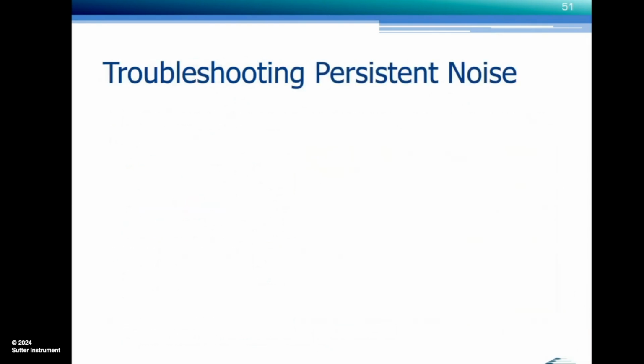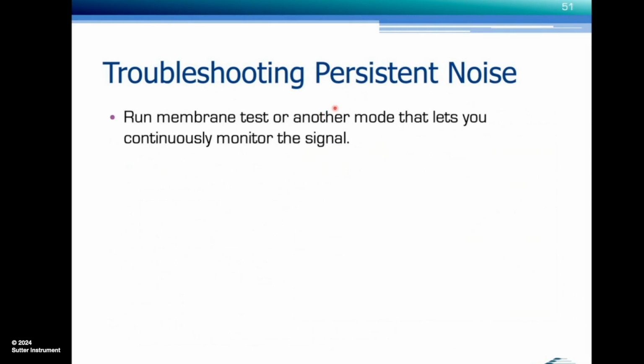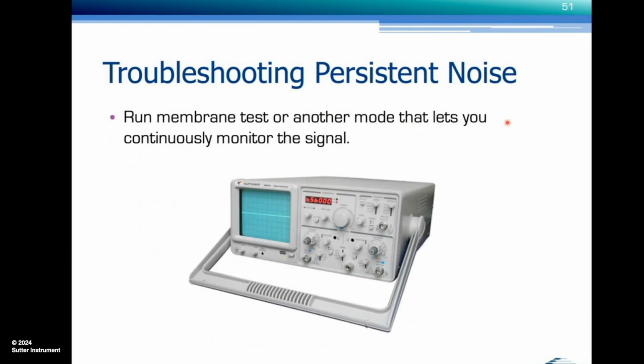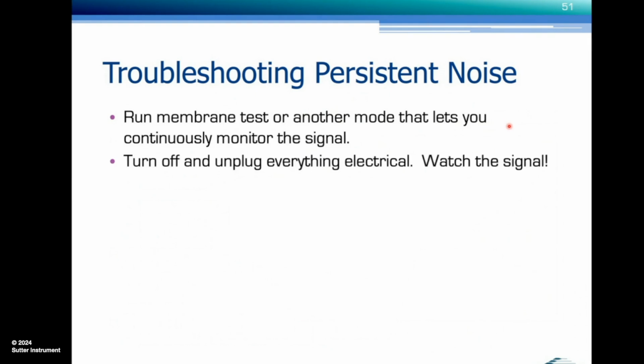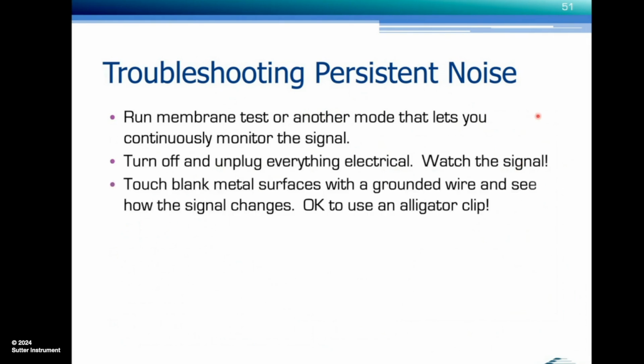How can you troubleshoot persistent noise? You want to run a membrane test or another mode that lets you continuously monitor the signal. If you have one, use an oscilloscope. My experience shows that these don't exist anymore in a lot of electrophysiology labs. You want to turn off and unplug everything electrical and watch your signal change. If it changes when you unplug something, then there you have your culprit. You want to touch blank metal surfaces with a grounded wire and again see how the signal changes. When I touch this screw near my objective mount on the microscope and all of a sudden my line frequency hum goes away, then there you have your culprit.